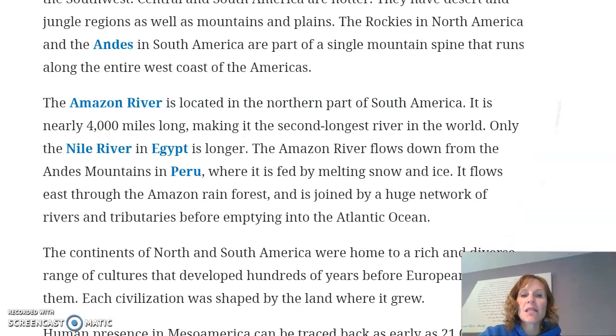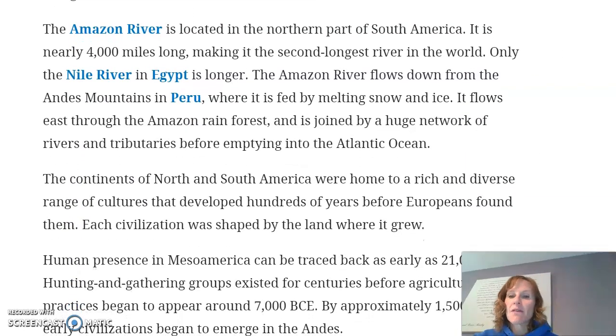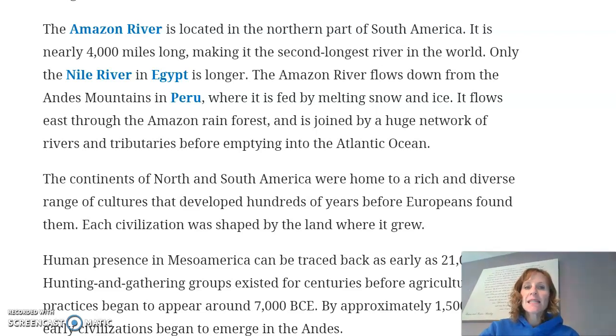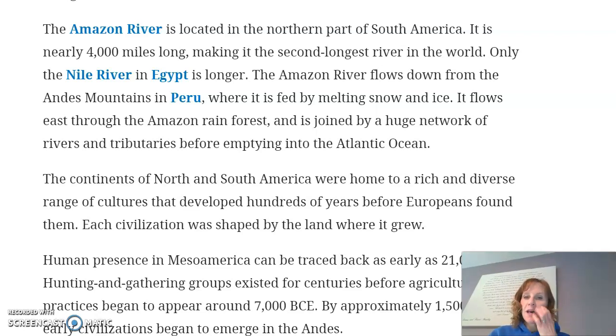All right, we're going to move on to the next paragraph, and it's talking about the Amazon River. The Amazon River is located in the northern part of South America. It is nearly 4,000 miles long, making it the second largest river in the world. Only the Nile River in Egypt is longer. The Amazon River flows down the Andes Mountains in Peru, where it is fed by melting snow and ice. It flows east through the Amazon rainforest and is joined by a huge network of rivers and tributaries before emptying into the Atlantic Ocean.